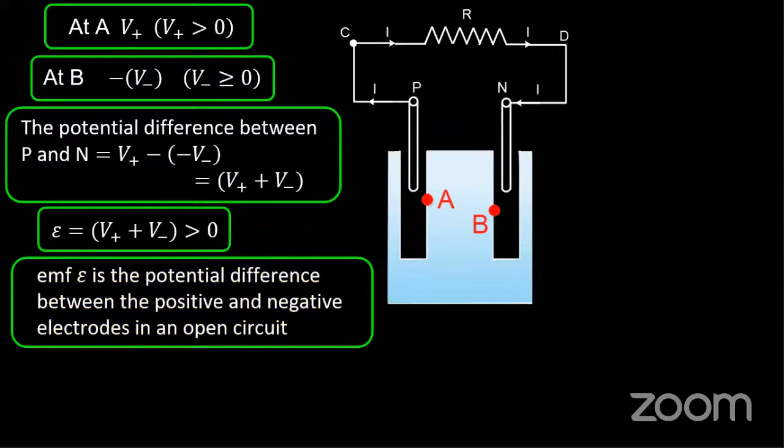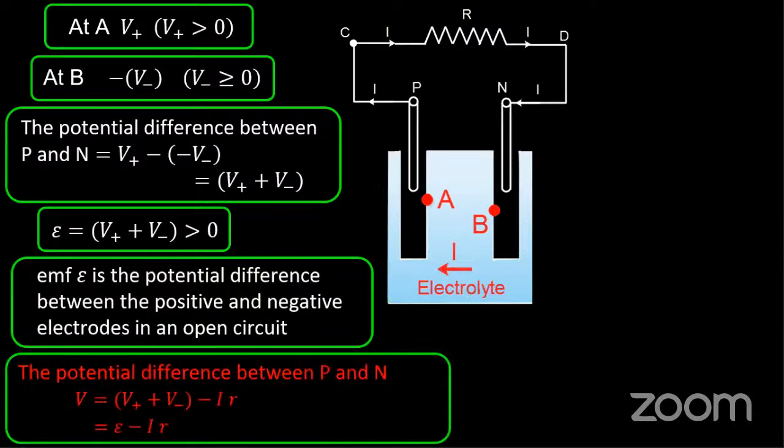So this is the positive rod potential P and the negative rod potential N. Its difference is taken as V positive minus V negative, and it's always greater than 0. When we connect an external circuit to this, there is a flow of electrons in the opposite direction. The flow of electrons is from the negative side to the positive side, and the electrolytes flow in this direction.